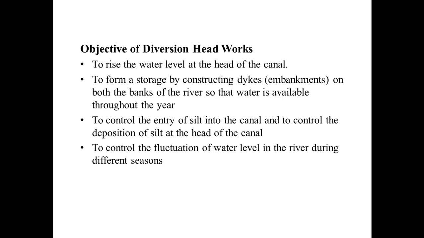In the river water we have silt and other pollutants, so diversion headworks are constructed to remove these silts and other pollutants, so that clear water should enter our canals. So generally they remove silts and other pollutants from river water, and we get clear water in our canals.